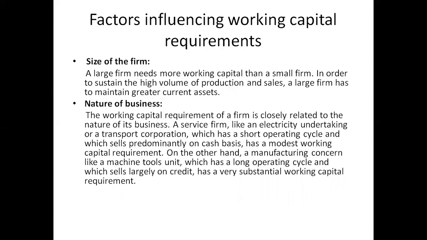Whereas in case of a manufacturing concern, sales usually happen on credit. When you produce and manufacture and go to sell certain goods, you basically sell on credit to meet up the competition, because your competitor also may be selling on credit. So here you will require substantially high working capital. Reason being, you're not receiving your money immediately. You're investing, producing, selling, and money will be received later. So till the money comes, you basically need to invest more. So there is more requirement of working capital.